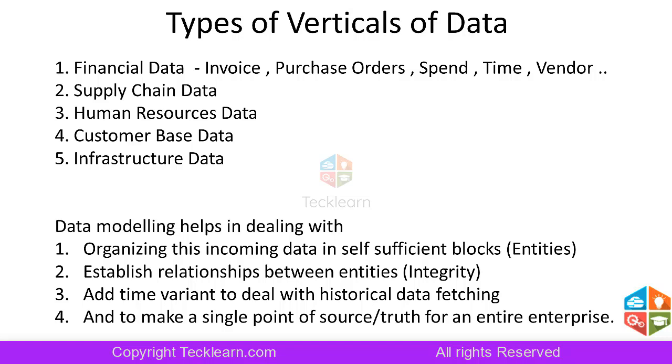Going forward, classes will cover in great detail what entities are, how to identify them, how to structure them, and how to establish this integrity. You don't need to worry about them at this point in time. But at this point, you have to understand that data modeling starts by understanding the entities in the data, then integrity among them.